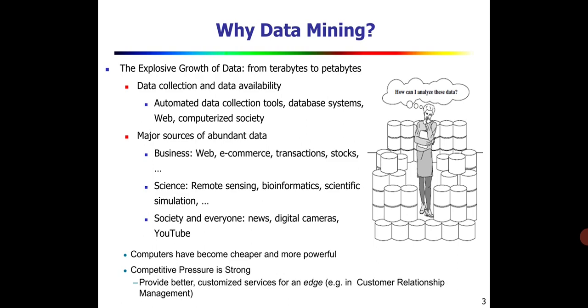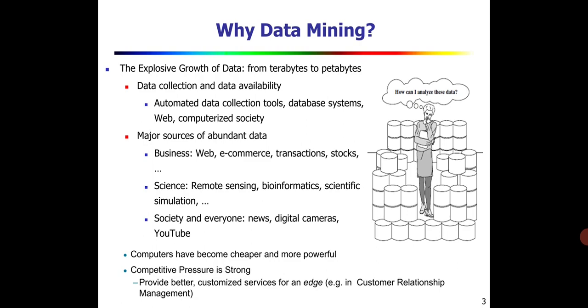The same when you go for bioinformatics: in the lab, clinical data analysis, there also we may have a large amount of data. And scientific simulations, by designing scientific simulation devices, we'll be able to get more and more data.